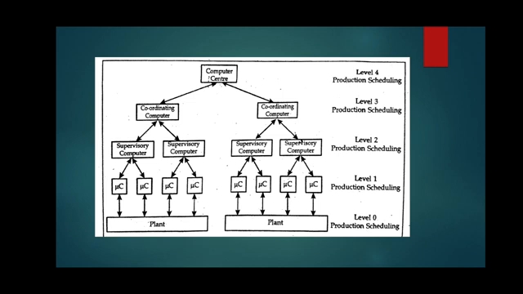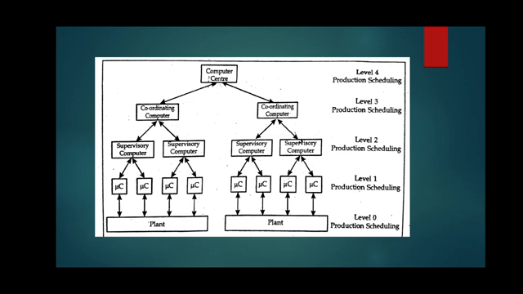As I told you, if the industry is to be controlled and if the units are at different places, then we can go with this type of control system, that is the DCS.